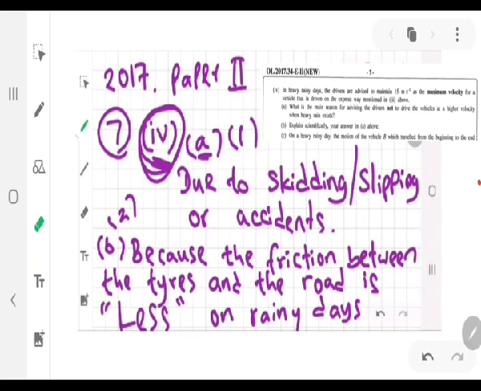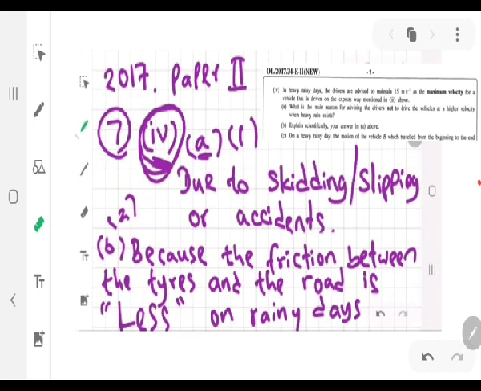Okay. And also the second one, explain scientifically. Now it comes the small explanation part. Explain scientifically your answer in A before. Now you already know that the vehicles tend to slip or skid during heavy rainy days, right? So now what is the reason for vehicles to slip on heavy rainy days? Then you must be able to understand that they are talking about friction here. They are talking about reduced friction here, right?